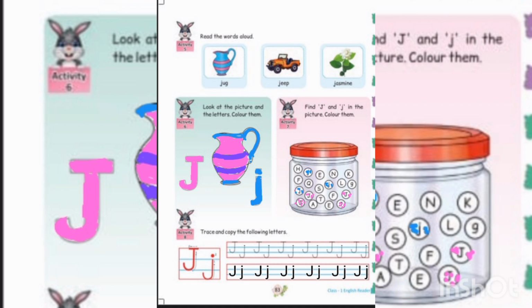Look at the picture and the letters, color them. Capital J, small j. Find capital J and small j in the picture, color them. Trace and copy the following letters: capital J, small j, capital J, small j, capital J, small j, capital J, small j.